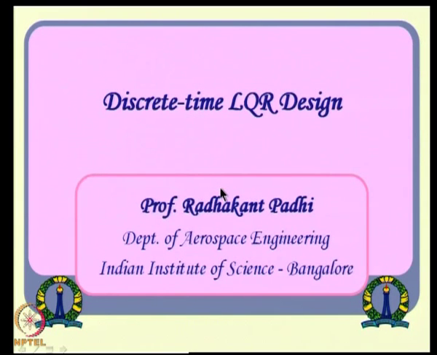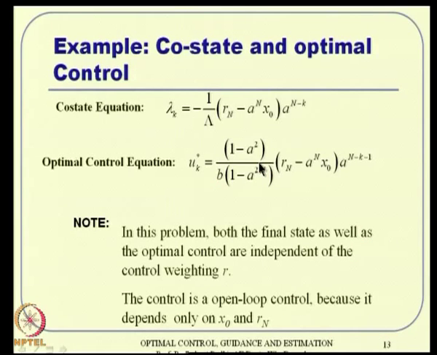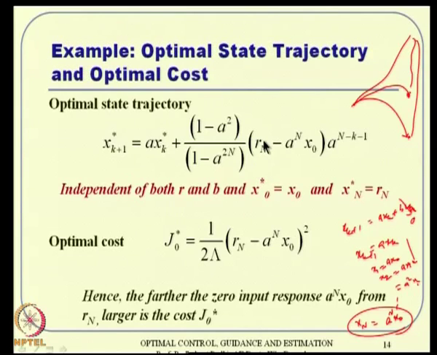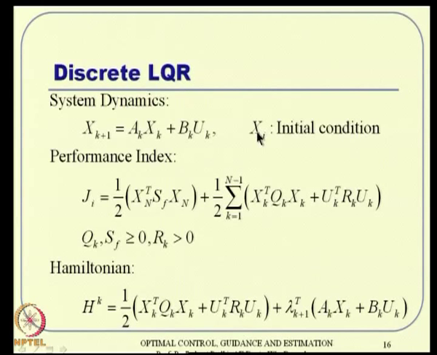Anyway, now there is a different concept. What we got is a generic framework. Now, is there any equivalent of discrete time LQR also? The problem is something like this. In general, we have xk plus 1 is ak xk plus bk uk, and the performance index is very close to what you have seen in continuous time.